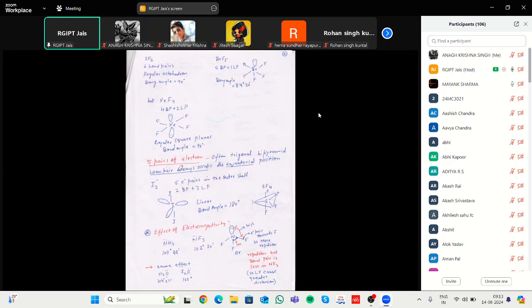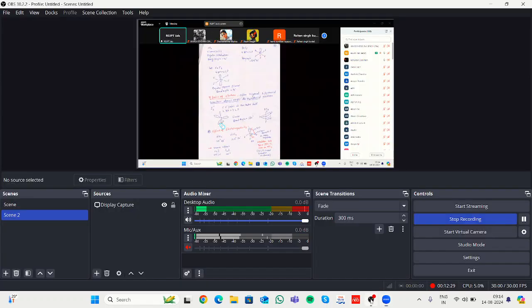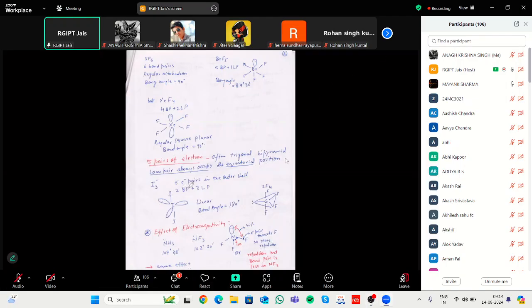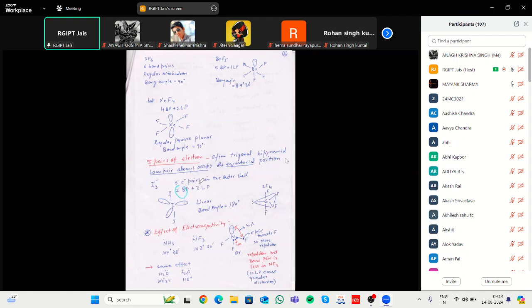In this way, in the case of I3 minus, one iodine is the central atom and two others are sharing with it, meaning 2 bond pairs and 3 lone pairs. The 3 lone pairs come in this direction and this direction, that forms a linear shape, and the bond angle in this case is 180 degrees.